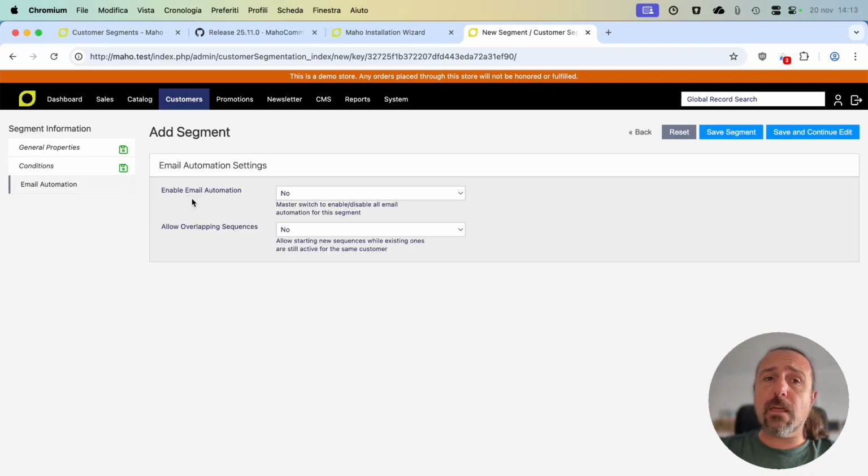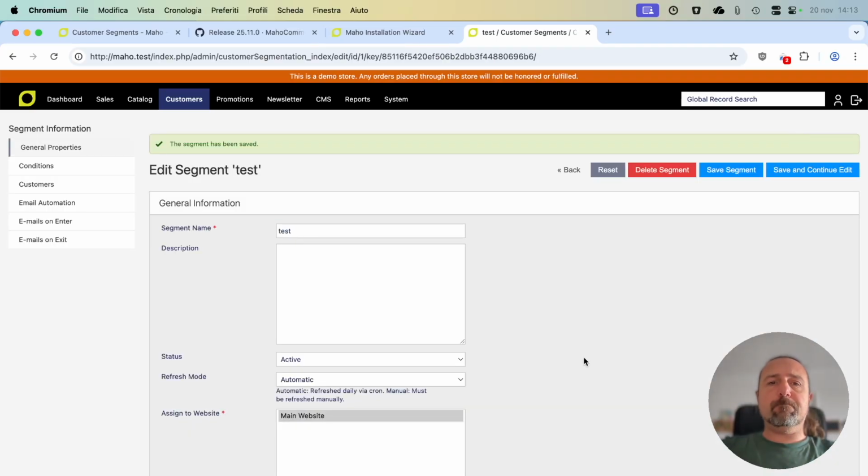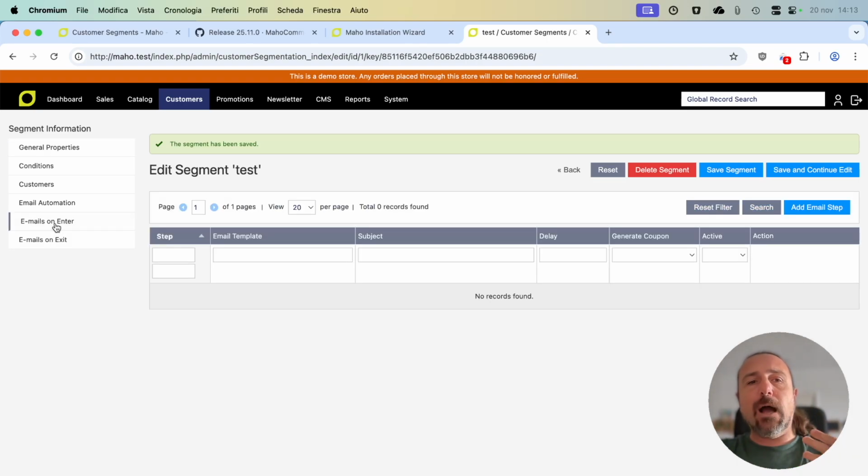We can decide if we want to enable email automation for this segment, and also if we want to enable overlapping sequences. This is a super brief documentation if you want to understand what overlapping sequences are. Let's save the segment, and we see two new tabs that are, in my opinion, super amazing and super complete to allow us to automate email sending.